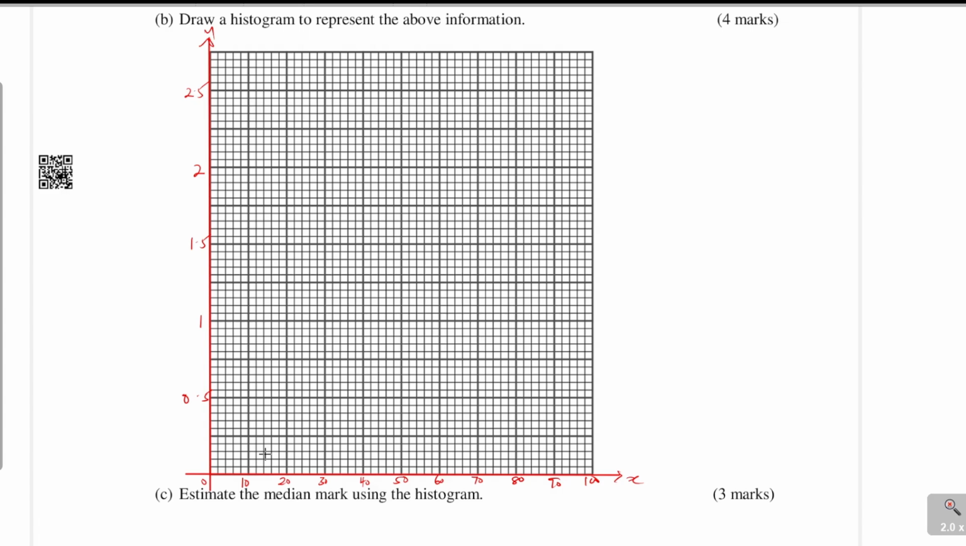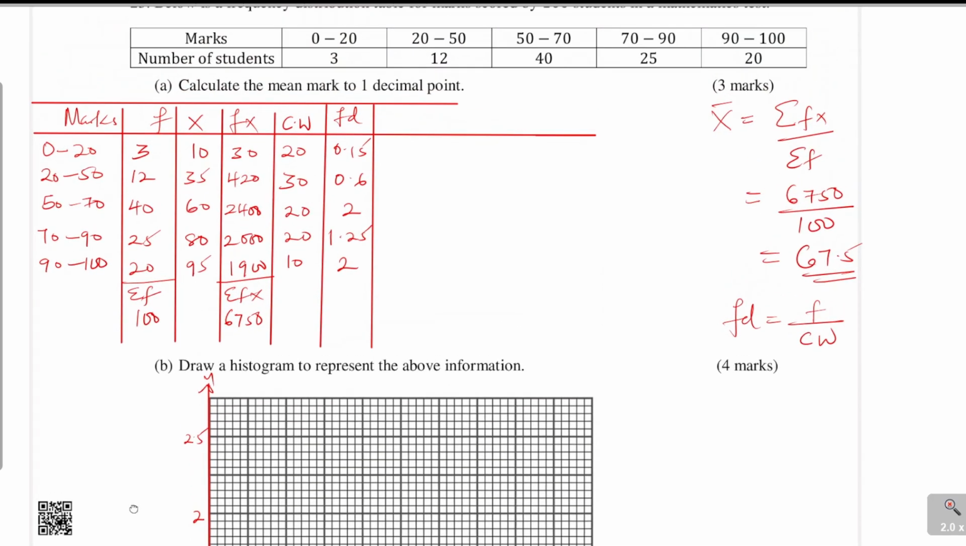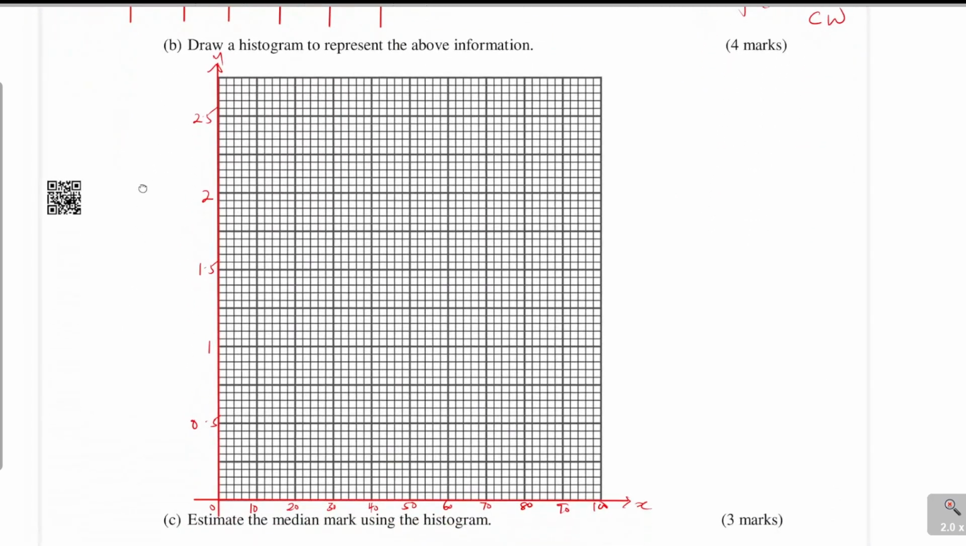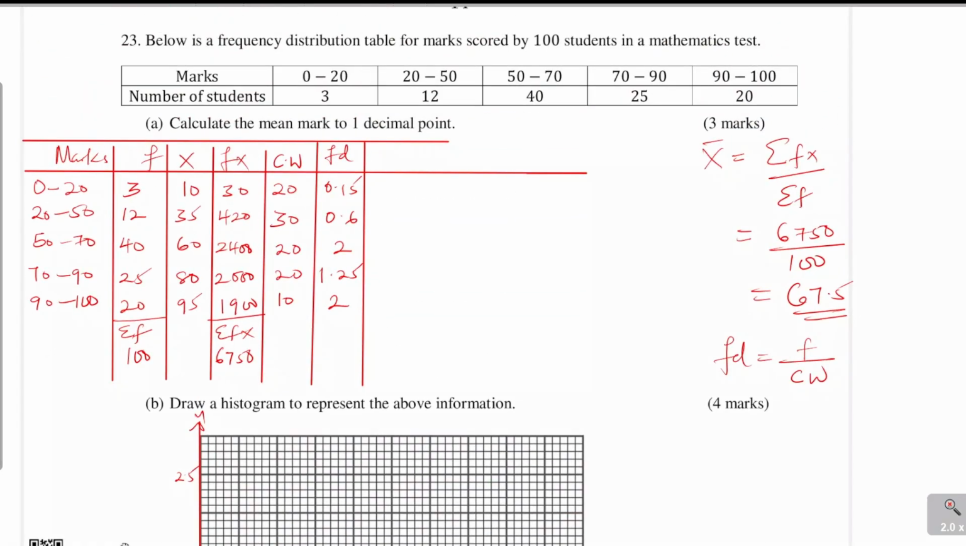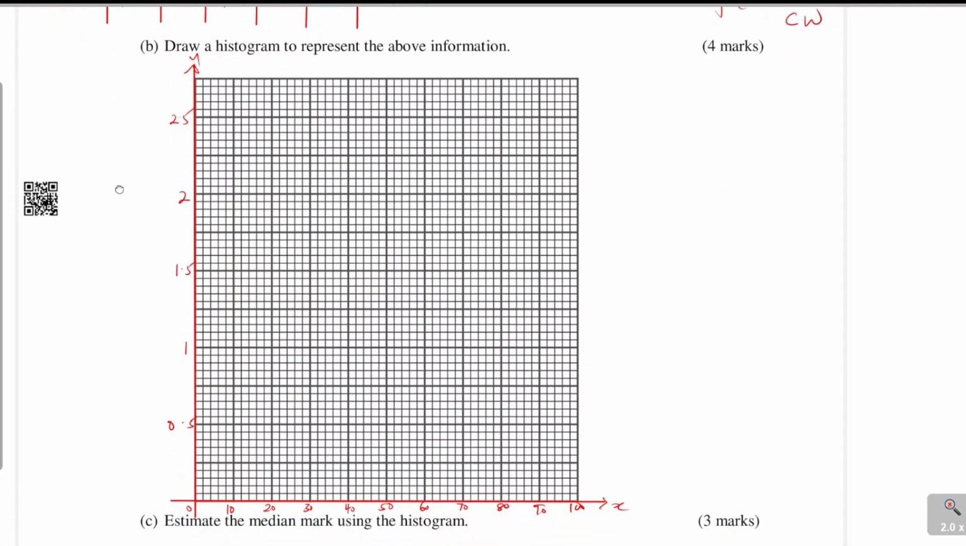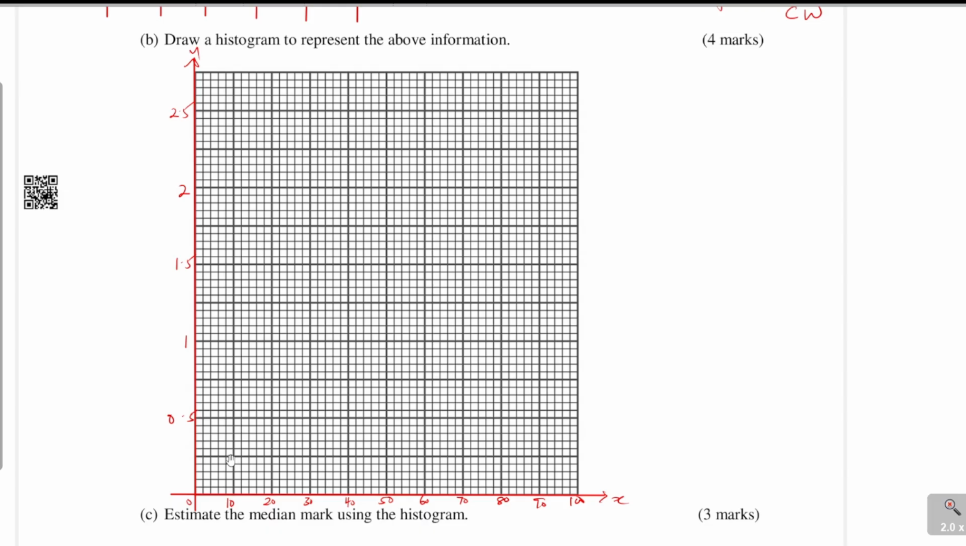So the first class is from 0 to 20. Frequency density there is 0.15. You need to know the size of one small square. In my case here, one small square will be 0.5 divided by 10, which is 0.05.